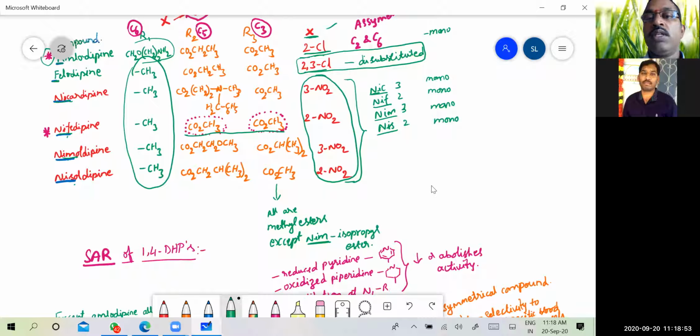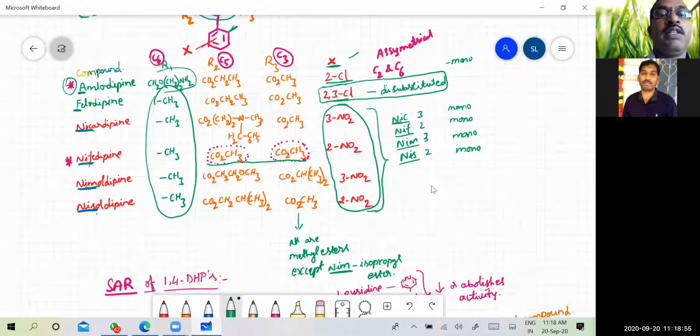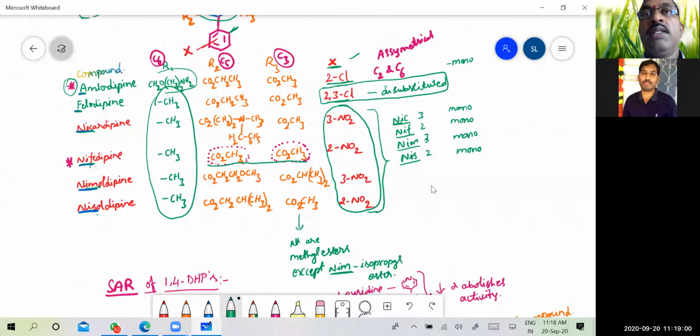So questions here: remember the substitution in case of amlodipine at the C2 and C6, important. And the substitution on the phenyl nucleus is either at the second position or third position, and the only disubstituted compound is felodipine, and the other compounds are mono substituted at the phenyl nucleus, and the substituents are chloro or nitro.